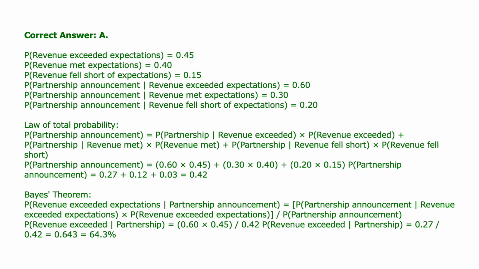Note the clear distinction between prior probabilities, the analyst's original beliefs about revenue, and likelihoods, the conditional probability of the partnership occurring given those revenue outcomes. Use the total probability rule to find the unconditional probability of the new information, 0.42. This step is critical because this value must serve as the denominator in Bayes' formula. Now reverse the conditional information by dividing the relevant joint probability, 0.27, by the unconditional denominator, 0.42. The prior probability of 45% is updated to a posterior probability of 64.3%.